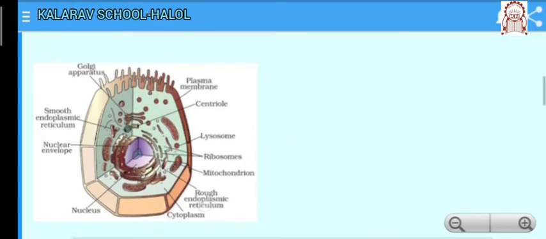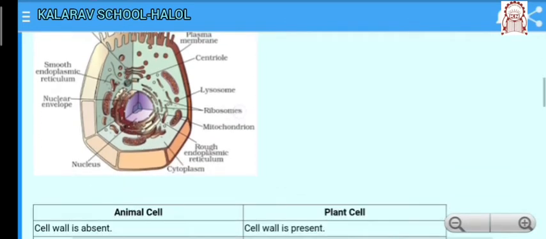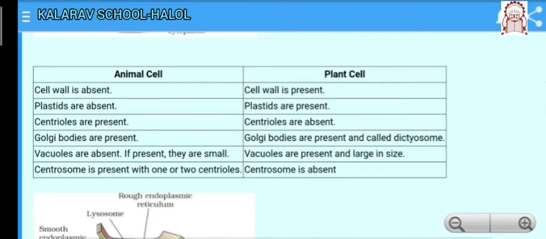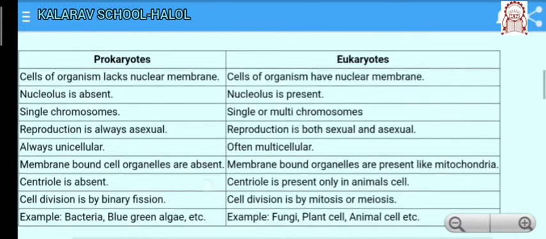Next is the difference between animal cell and plant cell. This topic was also done in previous class 8th. Here is the structure of an animal cell, and here is the structure of a plant cell. The differences are: cell wall is absent in animal cells, cell wall is present in plant cells. Plastids are absent in animal cells. We will study plastids, centrioles, Golgi bodies and vacuoles in detail in the next lecture, but you have to revise and know the difference between animal and plant cells, and eukaryotic and prokaryotic cells.